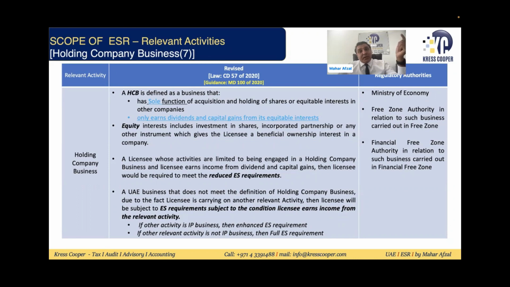If the company is doing any other activity, then we need to look into whether it is a relevant activity or an irrelevant, non-relevant activity. But the important thing is, if the sole function of the holding company is to make investments, and from the investments they are getting dividend and capital gain, nothing other than this, and they don't have any other revenue, then it will be assumed that the company is involved in the holding company business.